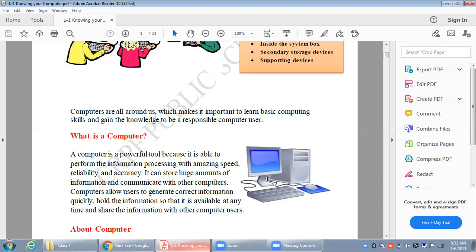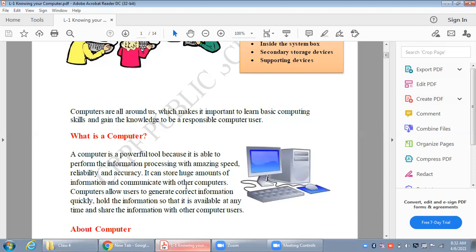It can store a large amount of information and communicate with other computers also. Similar to how we can communicate with other persons, computer can also communicate with other computers, but only if that computer is connected to a network. If that computer is not connected to a network, then computer will not be able to communicate with others.